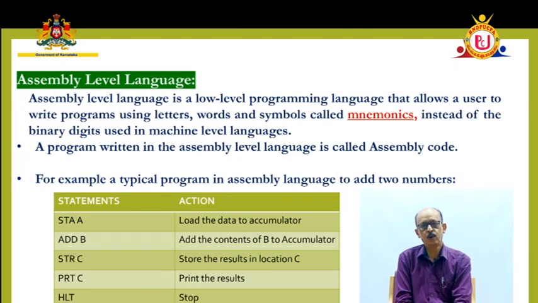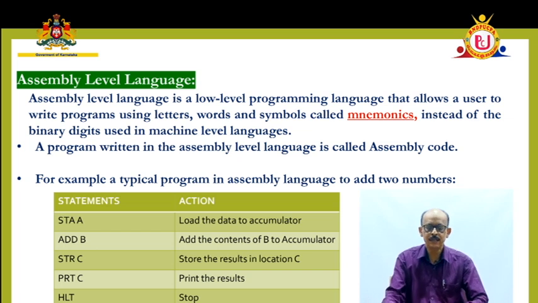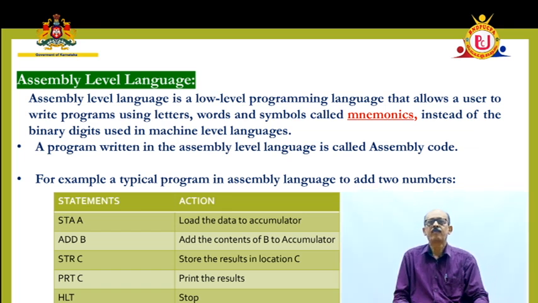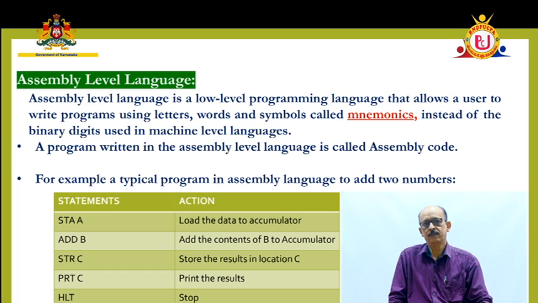Assembly level programming, I told you already, is a machine dependent language. To some extent we can understand it, and to some extent the computer understands it. Sometimes it is also called a middle level language. Now, as part of the software concepts chapter, let us go to the next topic, the next language, called high level language.